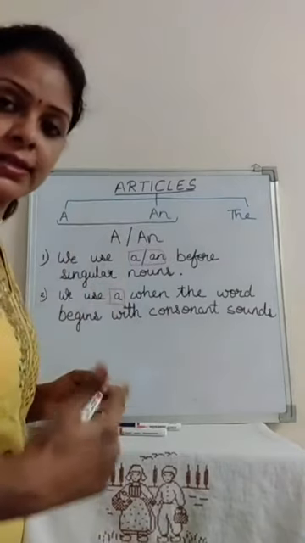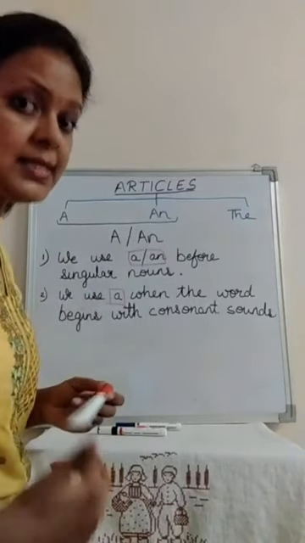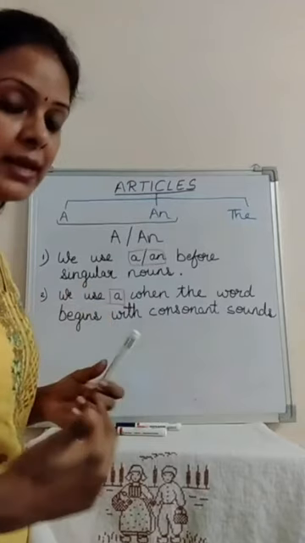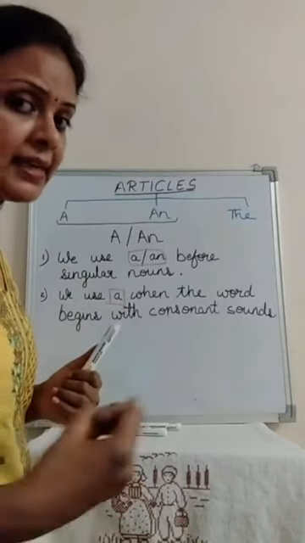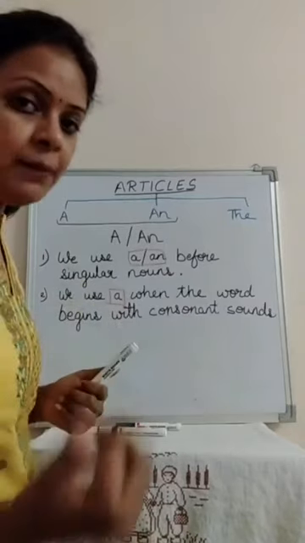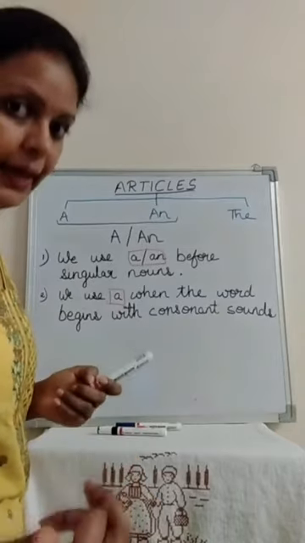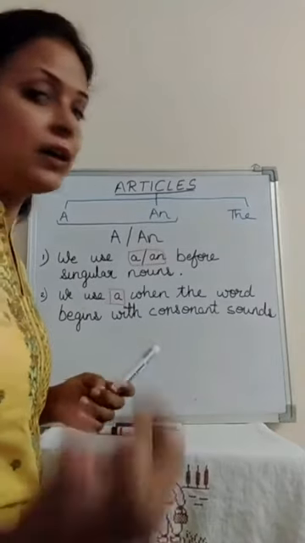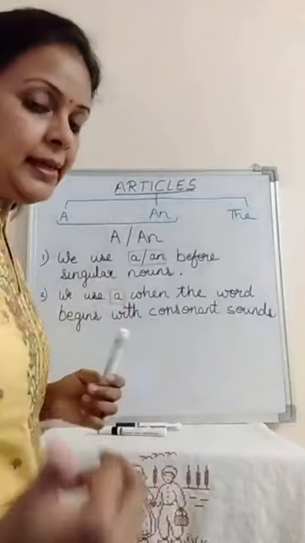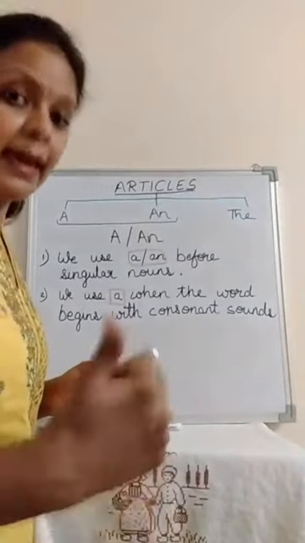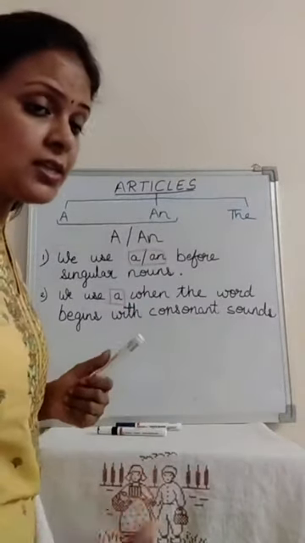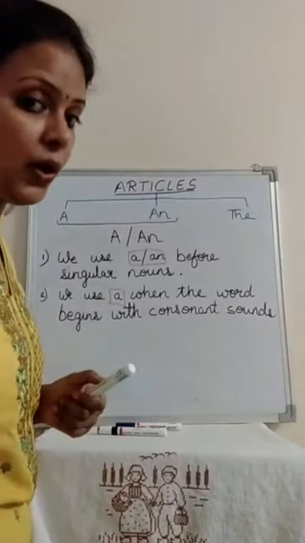Consonants, the letters which are not vowels, like B, C, G. E becomes your vowel. A, E, I, O, U are your vowels. So E is your vowel, then F is a consonant, G is a consonant, and so on.